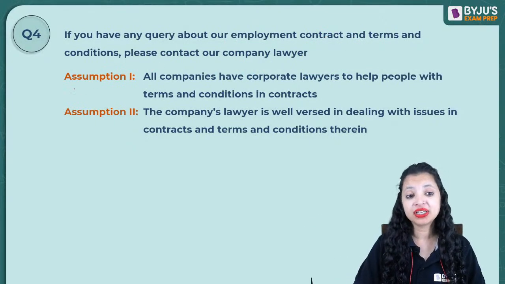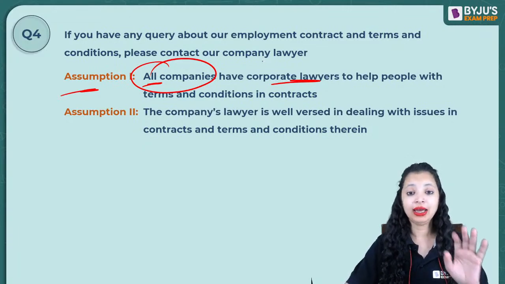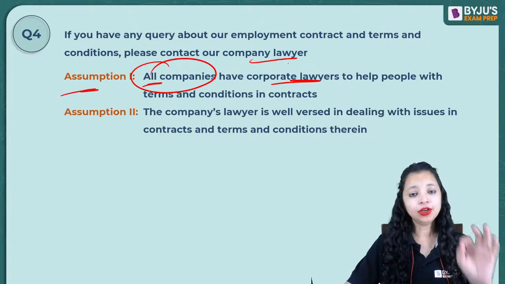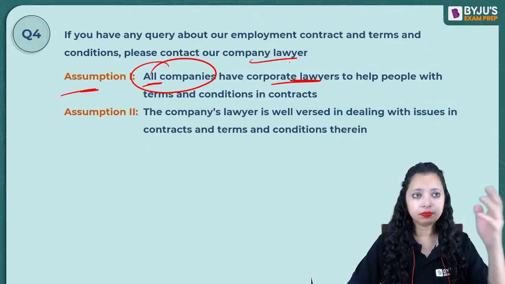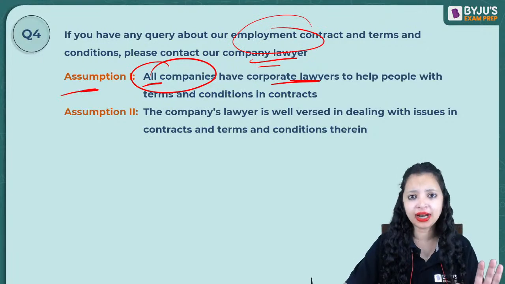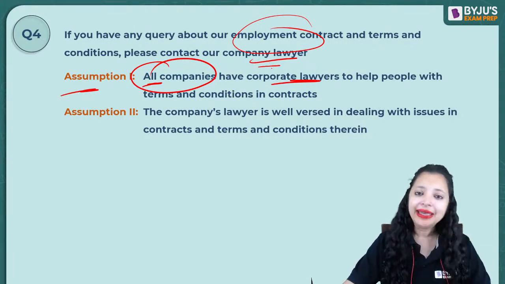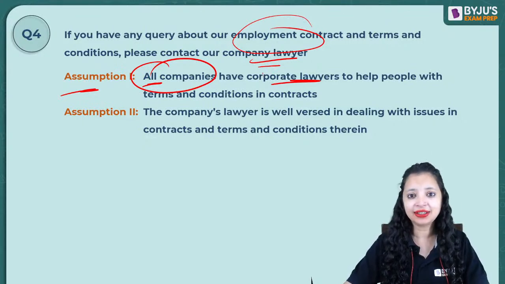What did I teach you? Assumptions will be made by the speaker. How do I know anything about all companies having corporate lawyers? I know I have a company lawyer. I know the employees can contact my company lawyer about the employment contract, about the terms and conditions. How can I say anything about any other company? Can I say that?